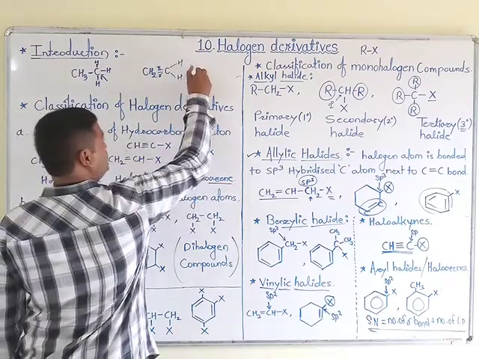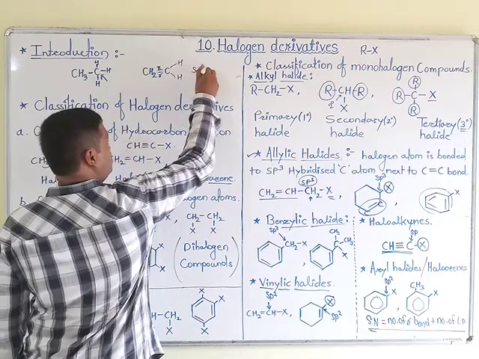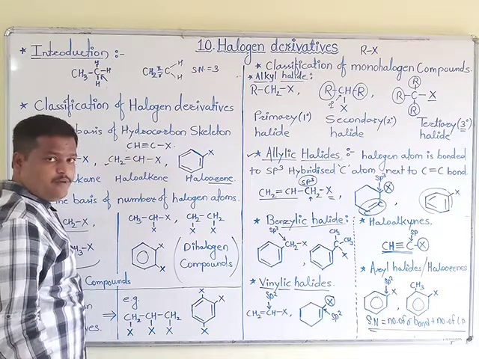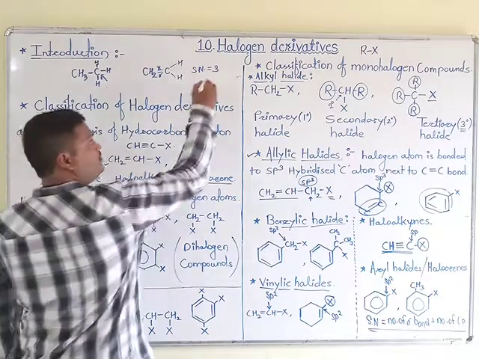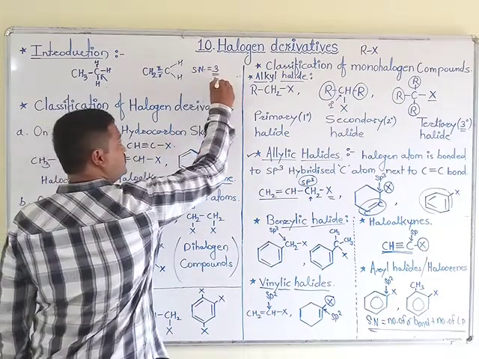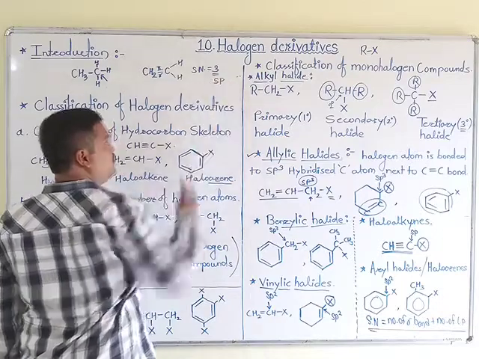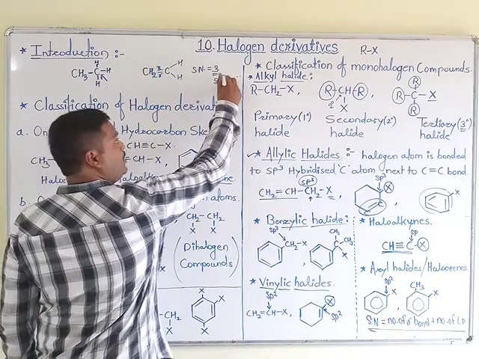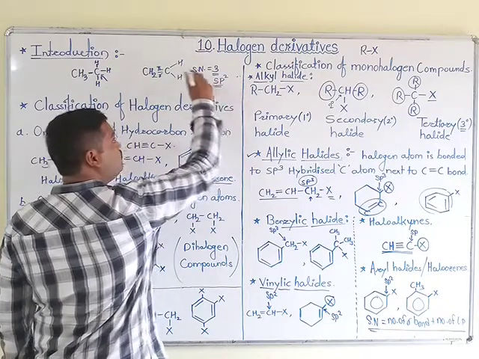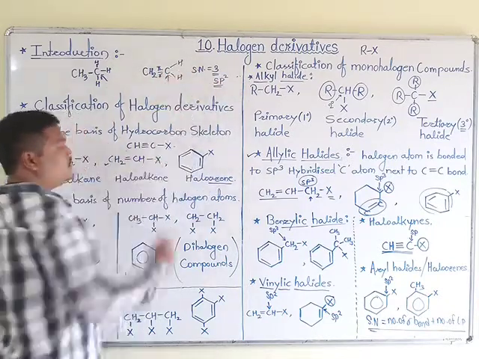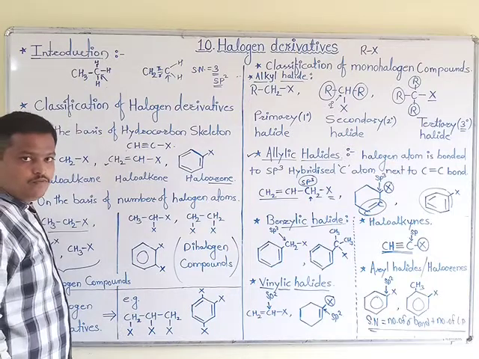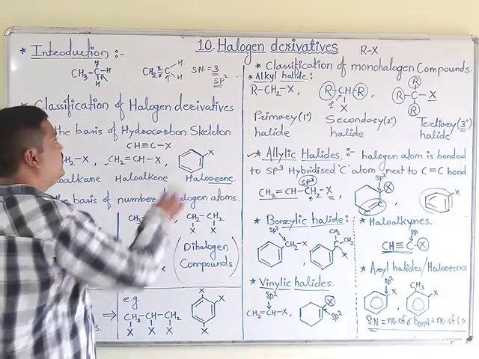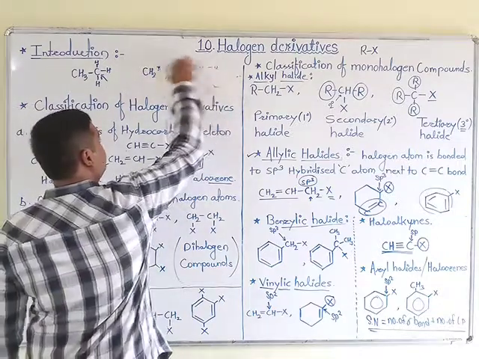By observing this, the value of the steric number is 3. There is an absence of lone pair. So here S and P hybrid orbitals are used: one for S and the remaining 2 for P. Therefore, this carbon has sp2 hybridization. Likewise, hybridization is calculated in a simple manner.